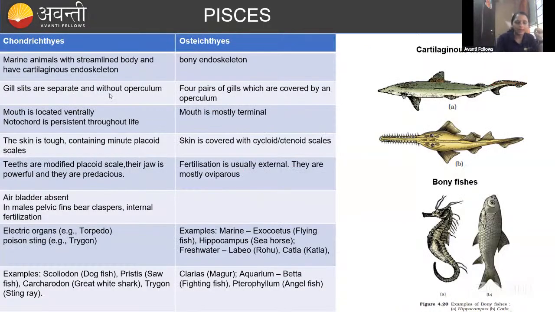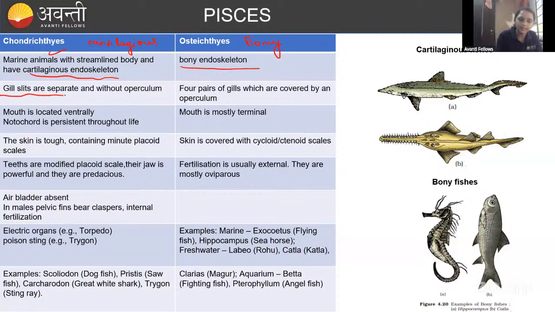Let us talk about the pisces, that is the fishes. The examples are the cartilaginous fishes and bony fishes. This is the cartilaginous. You know, guys, cartilaginous fishes will be predaceous ones. Okay. These are the bony fishes. Let us talk about this. Both are in marine water only. Okay. Both are in the marine water only. You can see that cartilaginous endoskeleton is there. In the bony fishes, bony endoskeleton will be there.